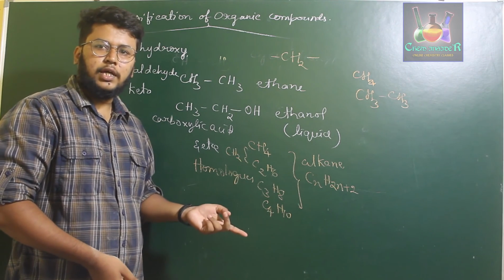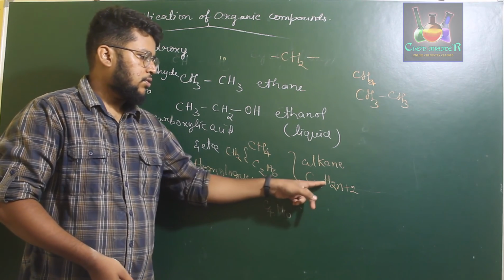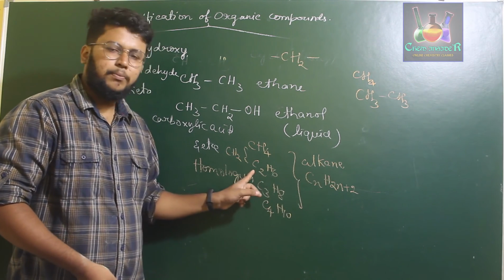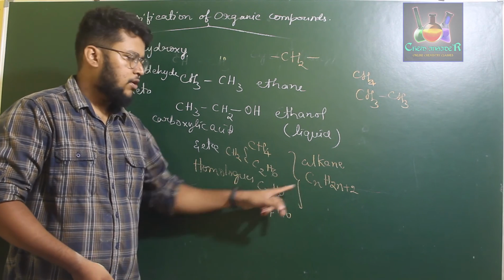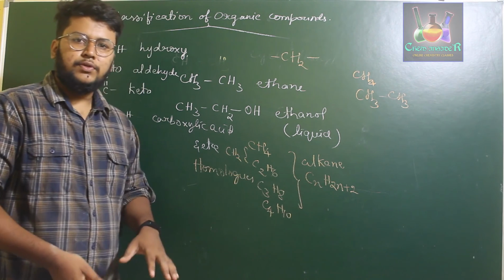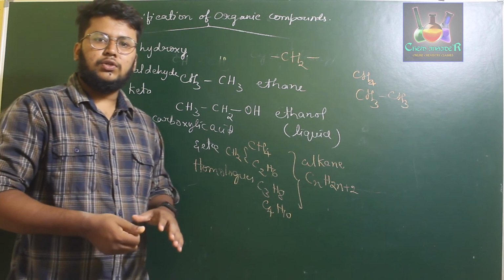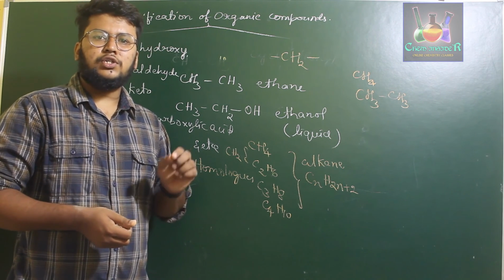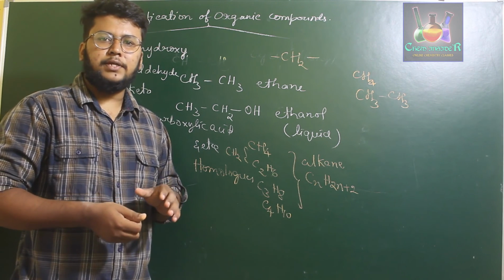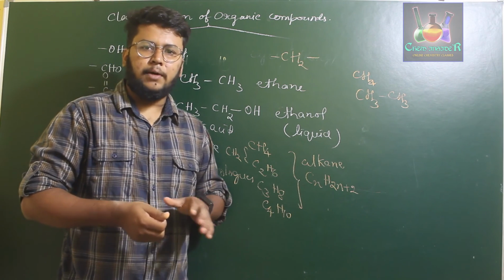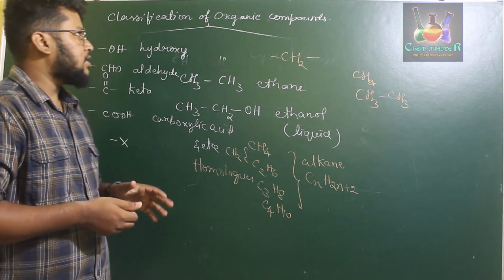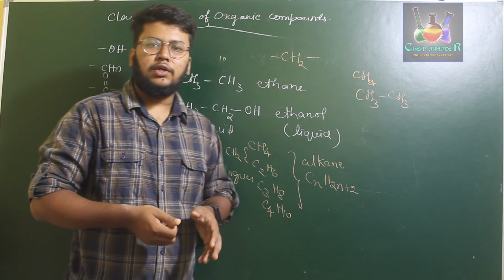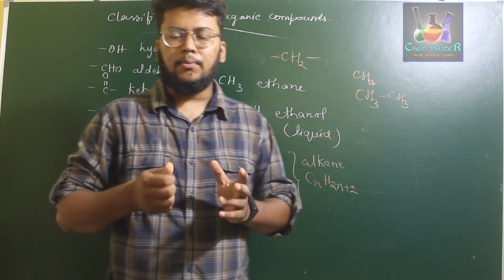If you consider the second carbon, C2H6, second member, C3H8, third one, C4H10, fourth one. So a homologous series consists of compounds, homologues, which vary by a CH2 unit, and they can be represented by a general formula. Okay, so this is all about the classification of organic compounds and this particular homologous series.